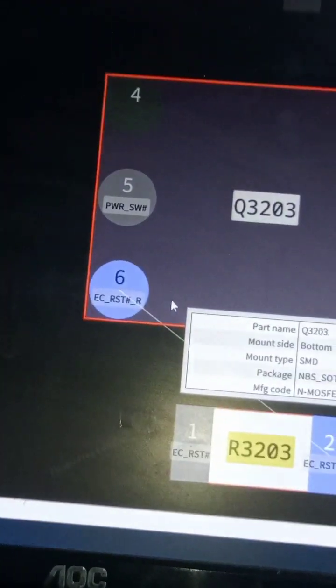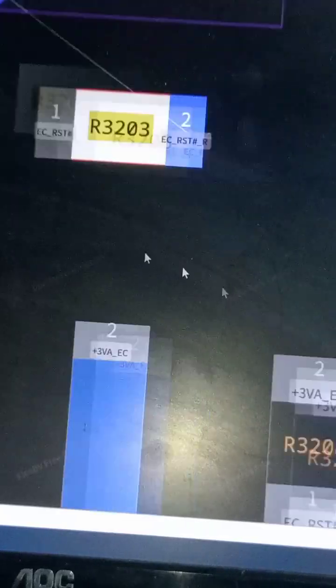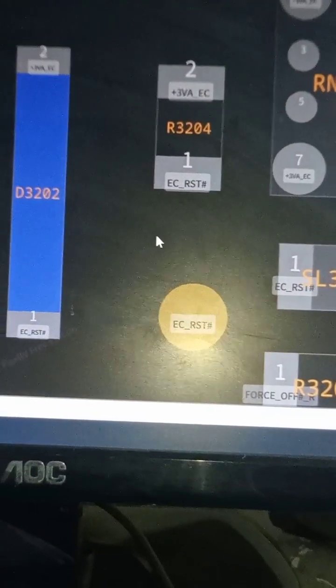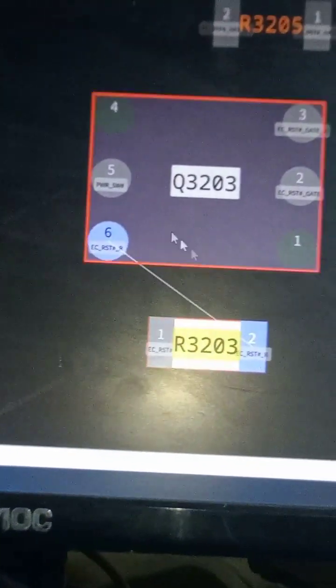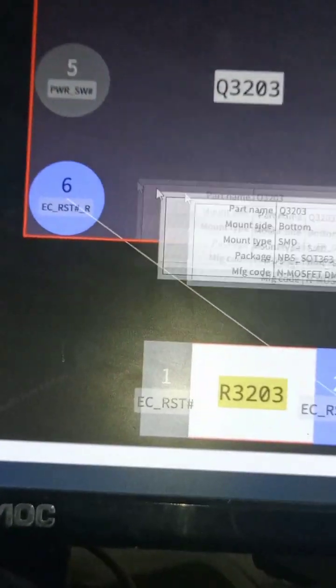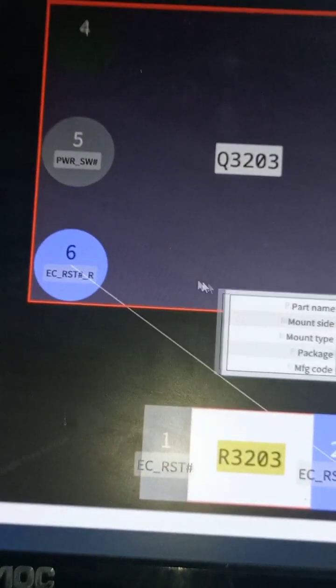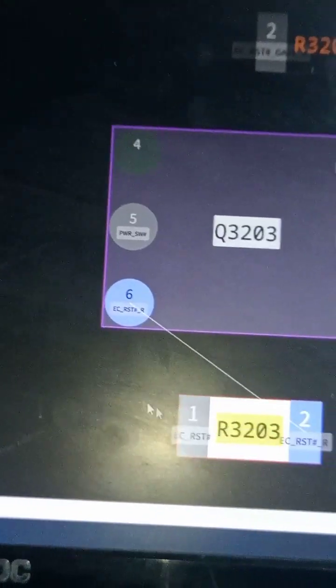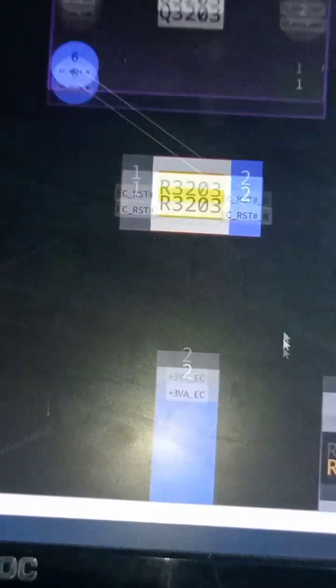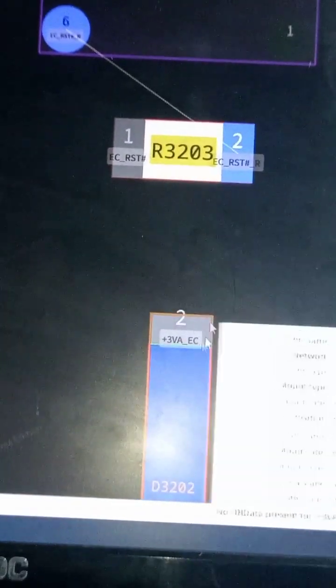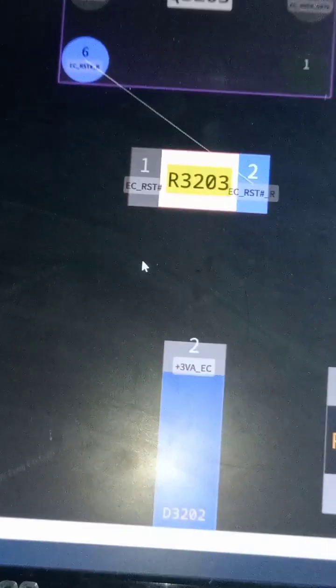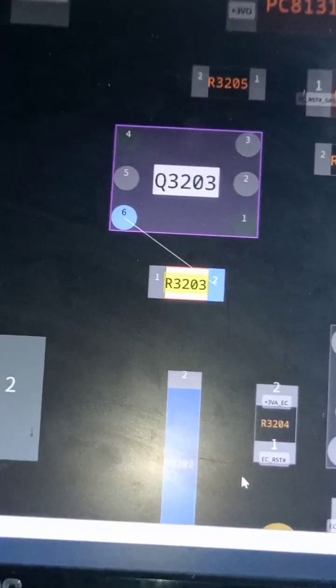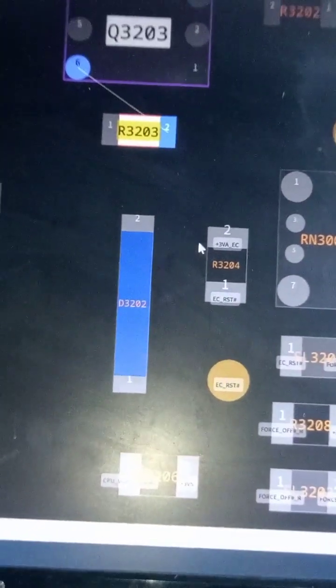So we are going to first of all probe the EC reset signal. If it is not present, we concentrate on this MOSFET that is responsible for generating the EC reset signal. If the EC reset signal on this MOSFET is present, then the problem should be the pull-up resistor or this diode contained in this circuit. So let's first of all check for the EC reset signal.